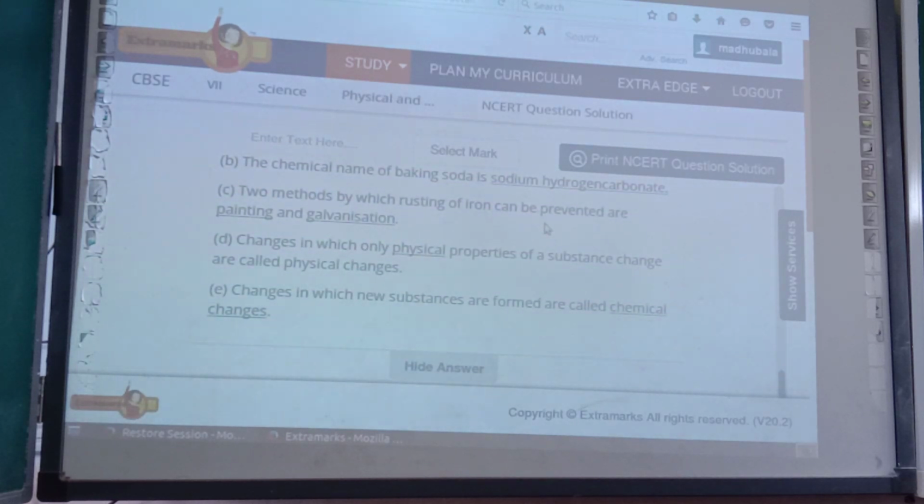Okay, just see the answer. Changes in which new substances are formed are called chemical changes. Okay, now I am hiding this one.